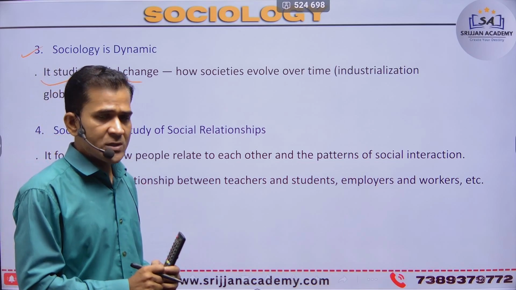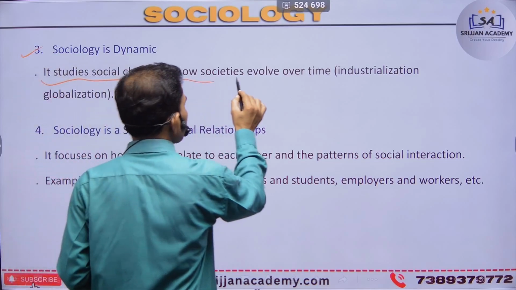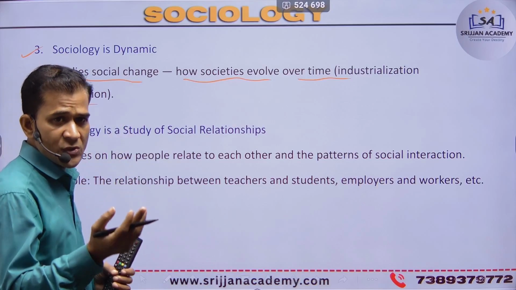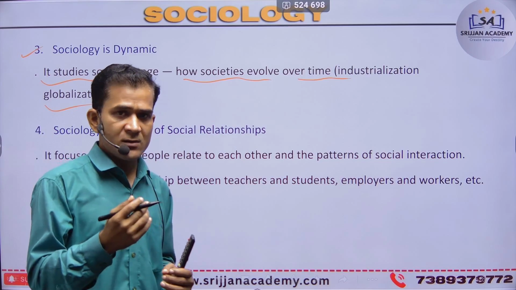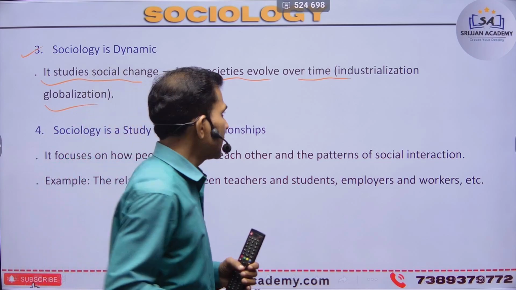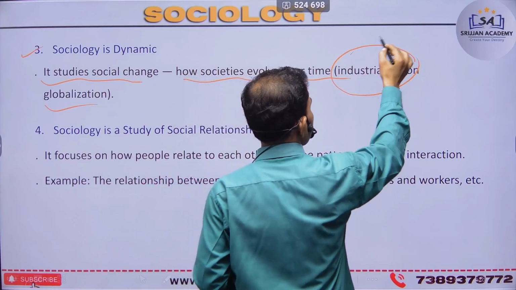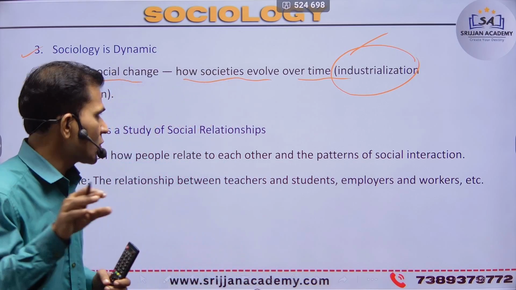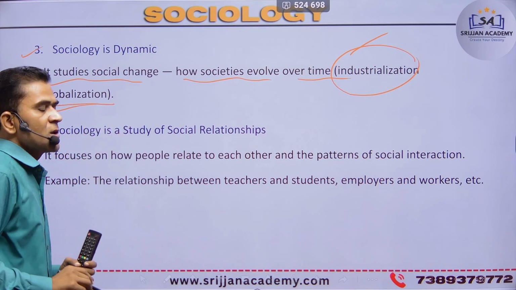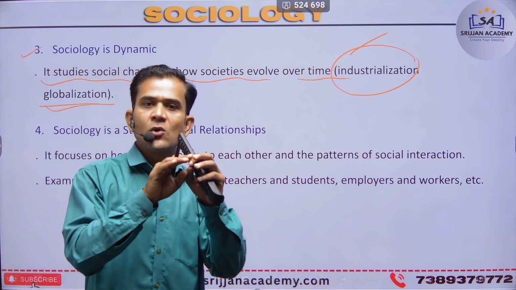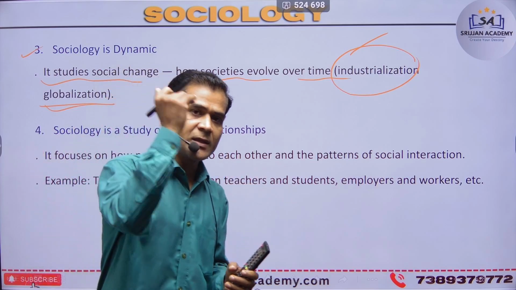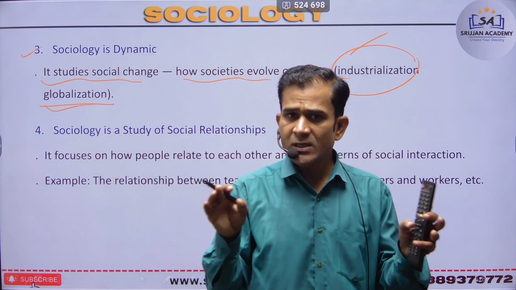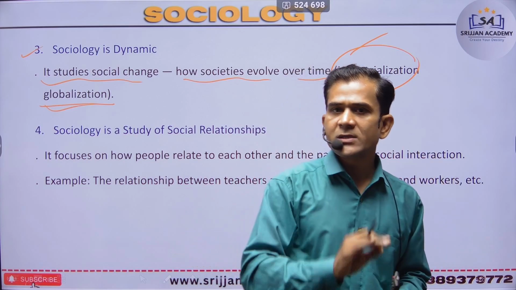That's the dynamic procedure. So societies evolve from time to time through industrialization, globalization, modernization, and many other procedures of changing our society. Industrialization is the establishment of industry. Globalization is the process of making global procedures. We can see movement from rural areas to global areas and from global areas to rural areas. That change is the globalization procedure.